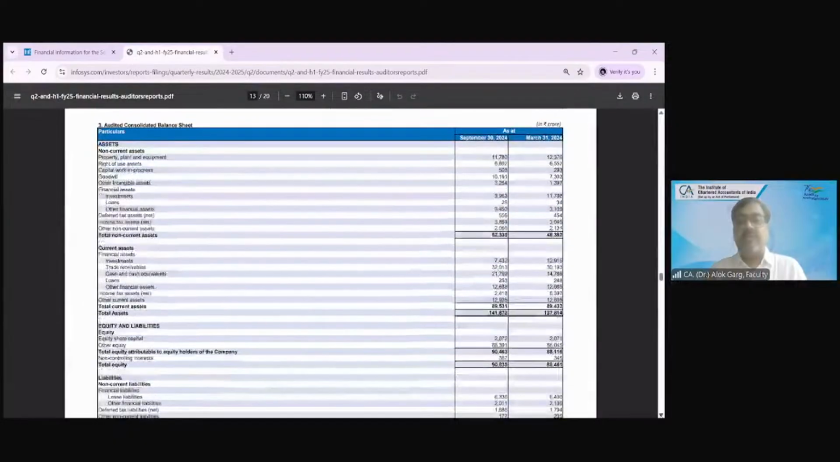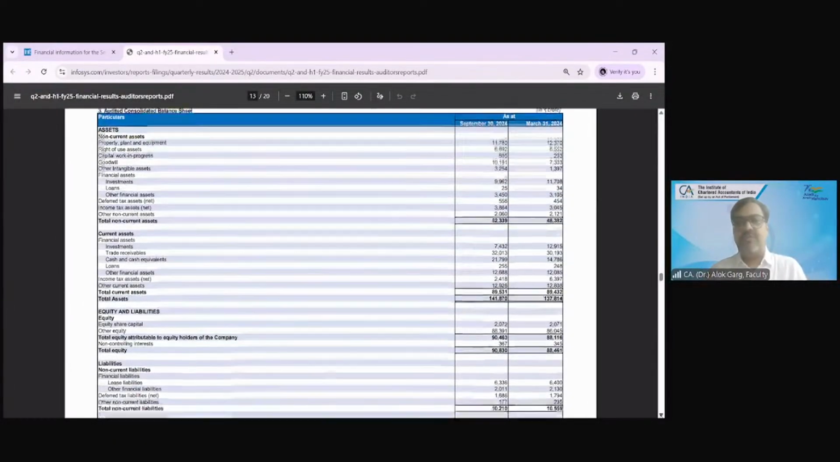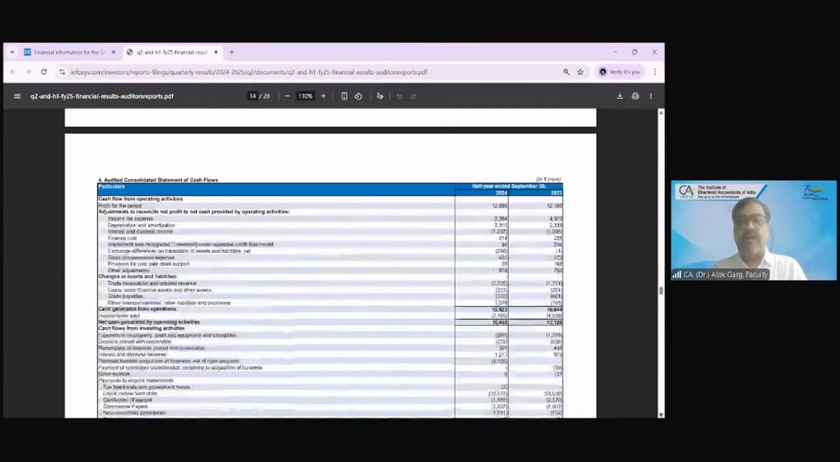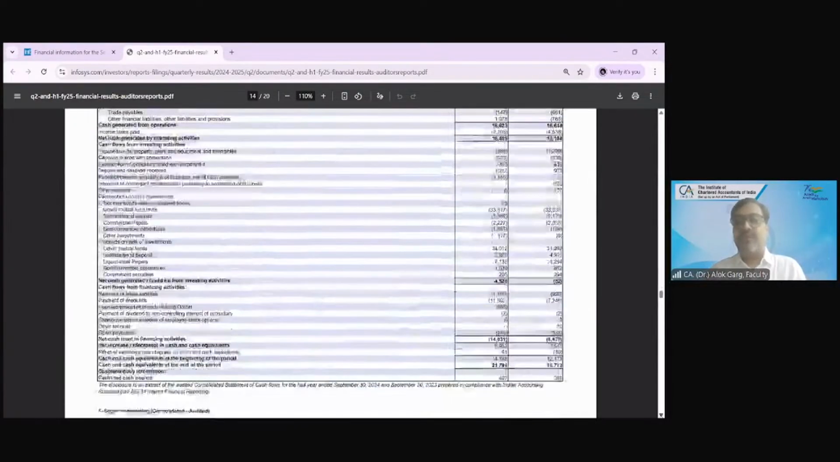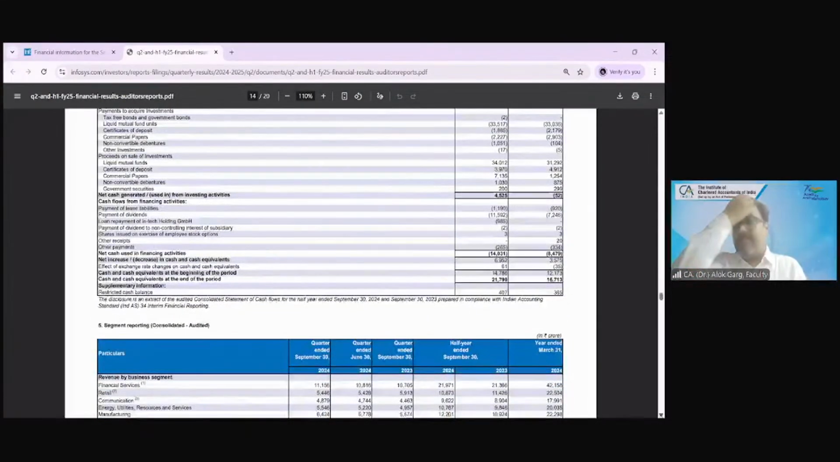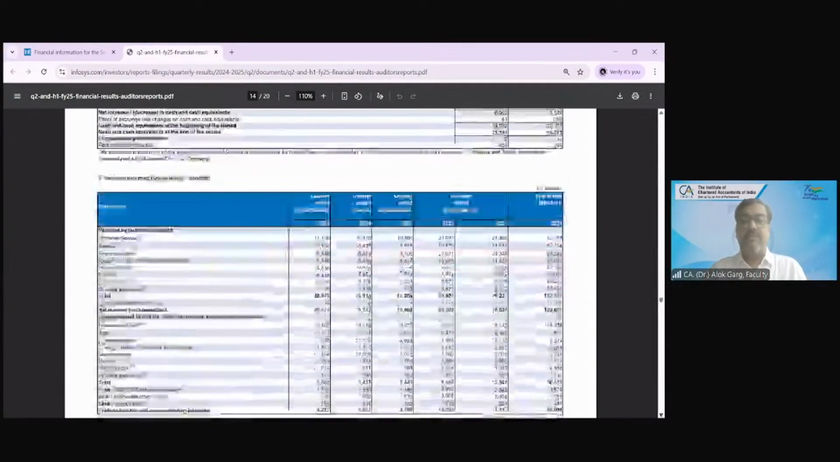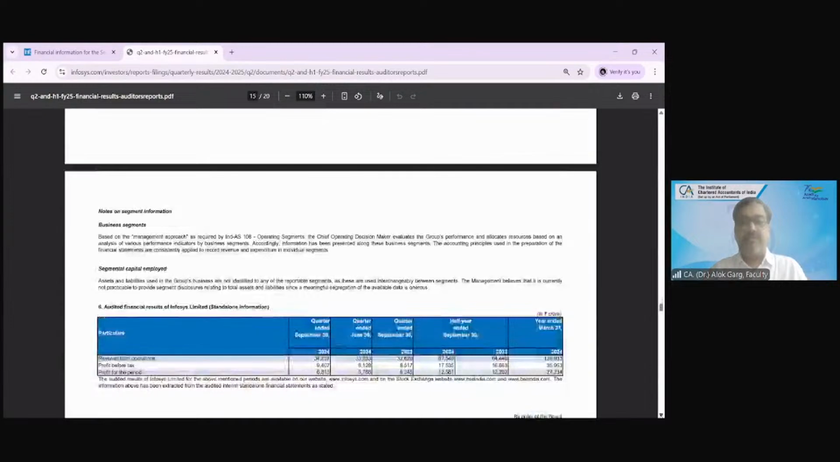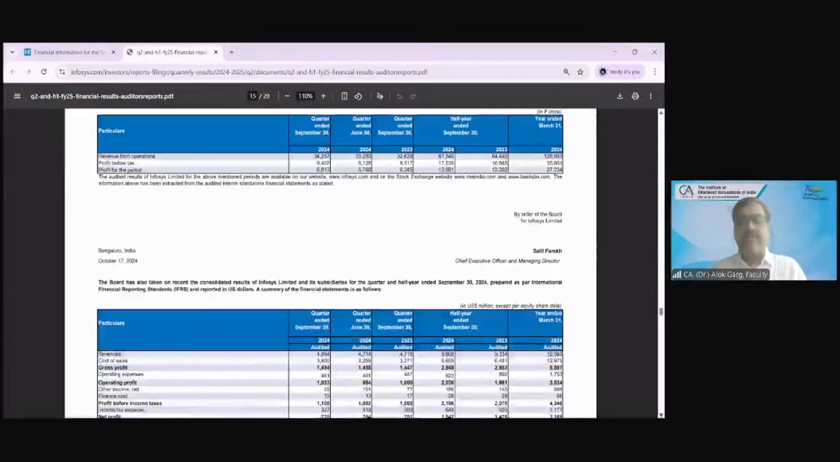Balance sheet, audited balance sheet. Balance sheet is for September and March. This is the balance sheet. After that, they have given the cash flows. So what have they given? P&L, balance sheet, cash flows. In the P&L there are multiple columns and there is segment reporting, right? These are the complete results.